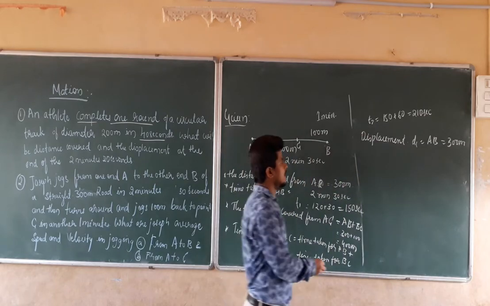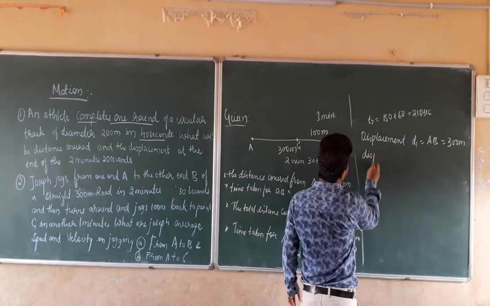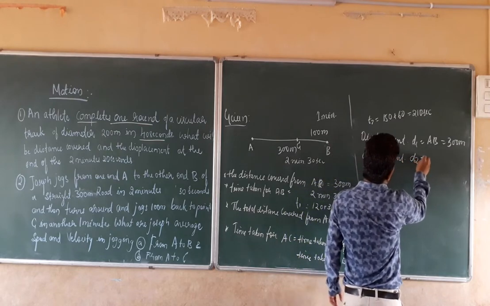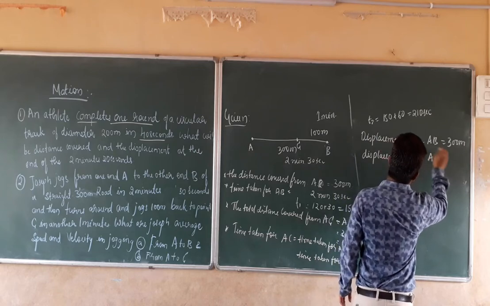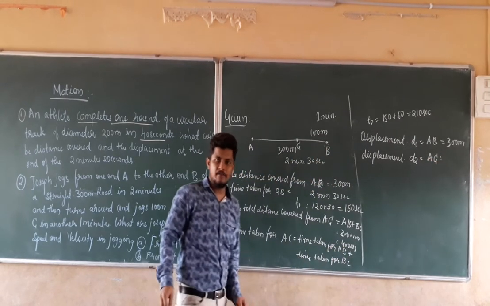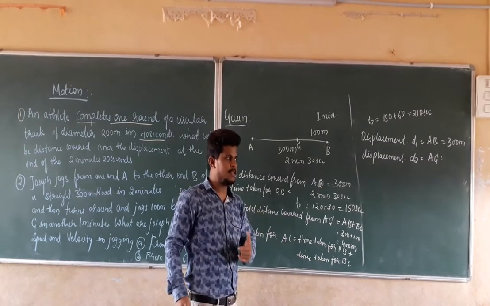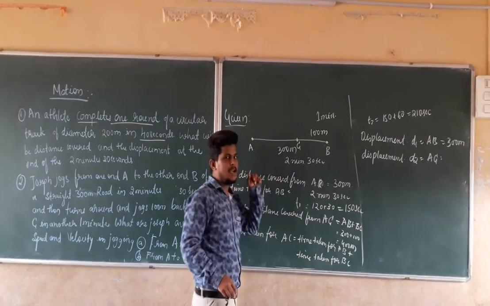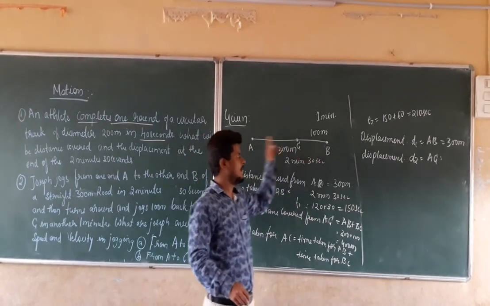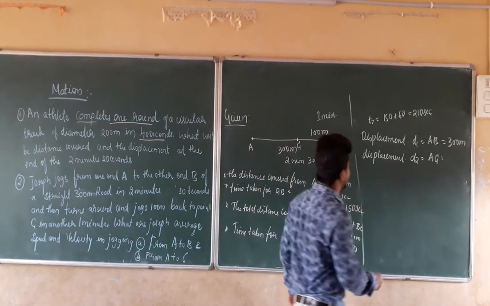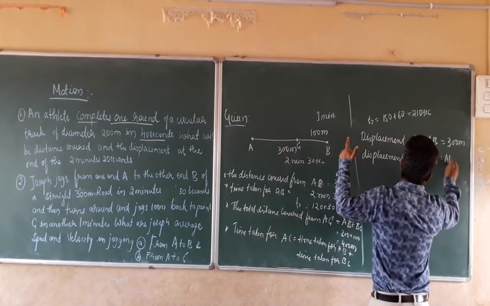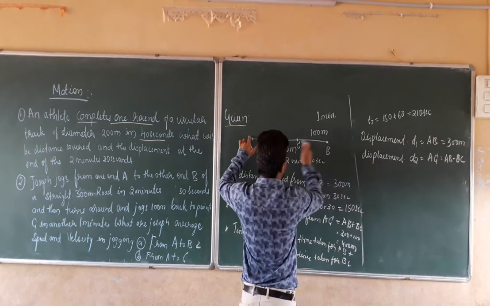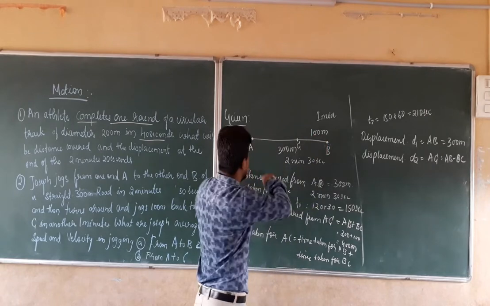In the same manner, displacement in the second condition, D2, is equal to AC. If you remember, displacement is nothing but the minimum distance between two points. To calculate AC, I have to subtract BC from AB, so D2 equals AB minus BC. To calculate AC, I have to find the minimum distance from A to C.